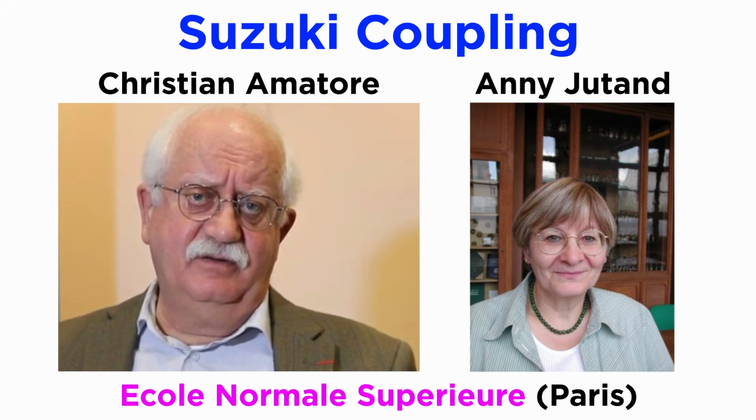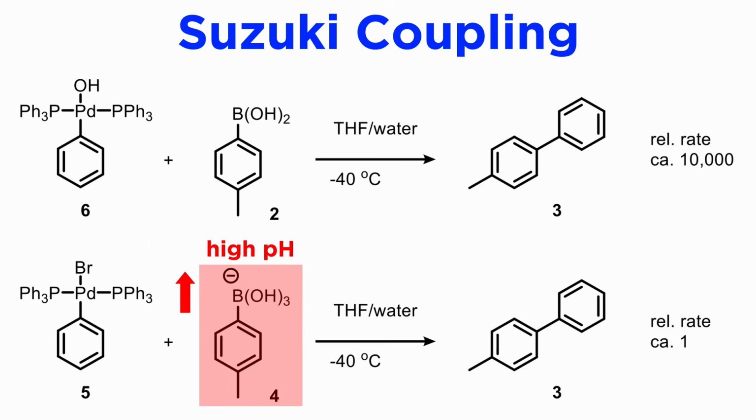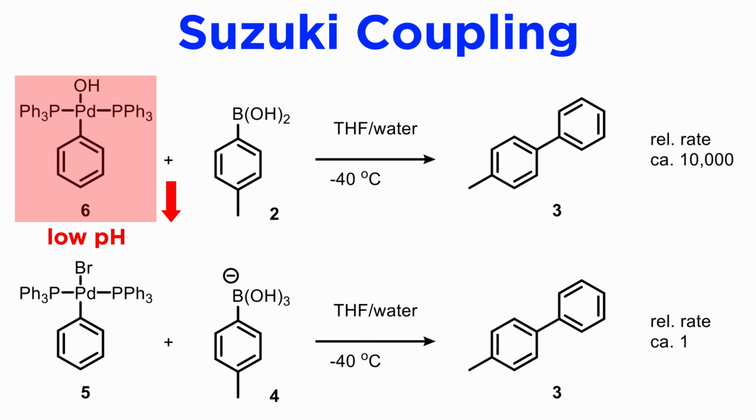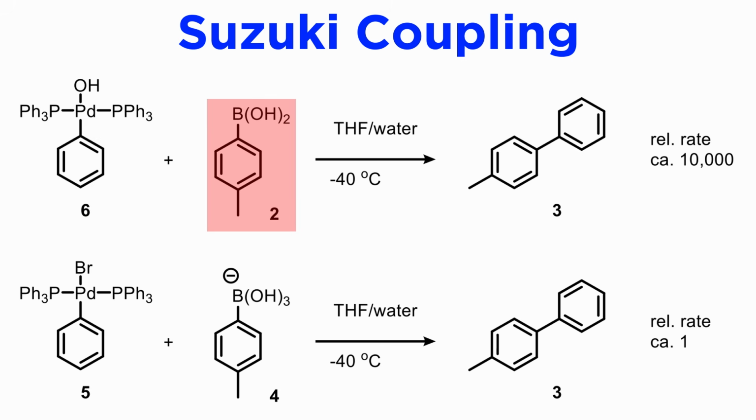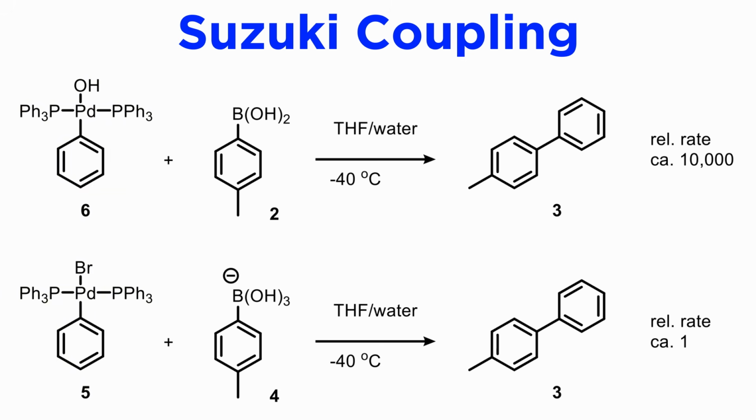This was indeed demonstrated by the group of Christian Amatore and Annie Jutand at the École Normale Supérieure in Paris. The kinetic law shows a maximum rate at intermediate pH. Too high a pH inhibits the reaction by forming borate 4, whereas too low a pH also slows down the reaction by not forming enough 6. The optimum pH depends on the acidity of the boronic acid and on the position of the equilibrium between species like 5 and 6. Much more synthetic and mechanistic work has been carried out on this important reaction than we are able to describe in this tutorial, and it is possible that borate species 4 may play a positive role in some versions of this reaction.